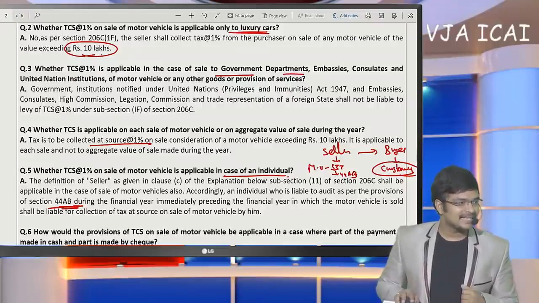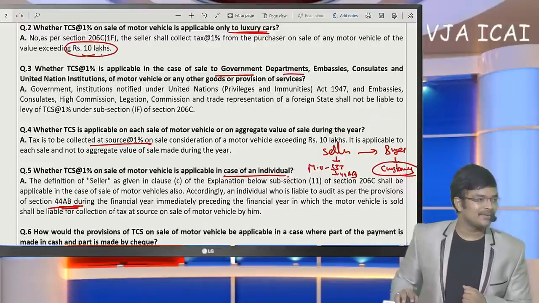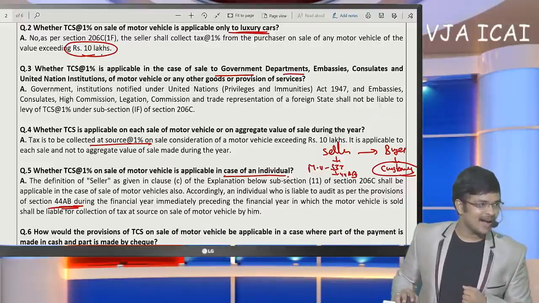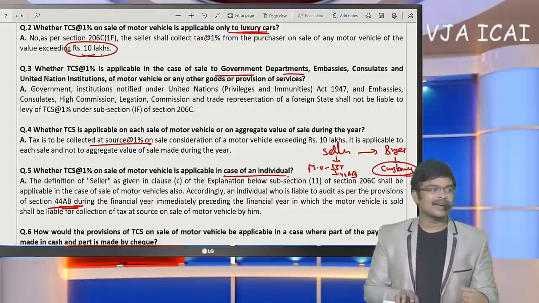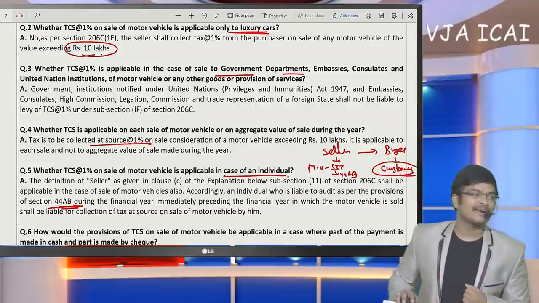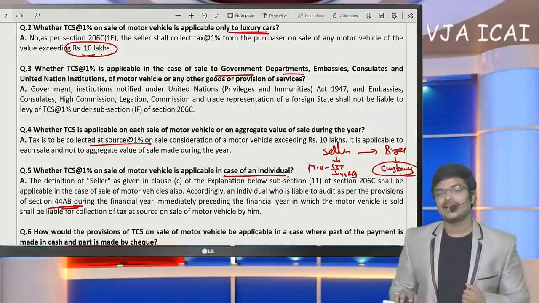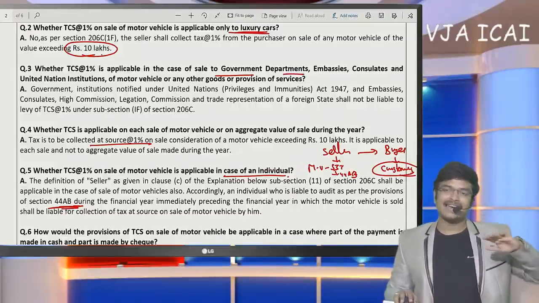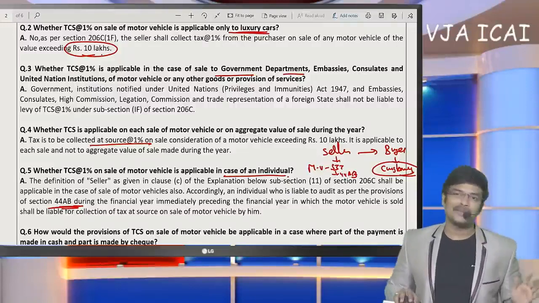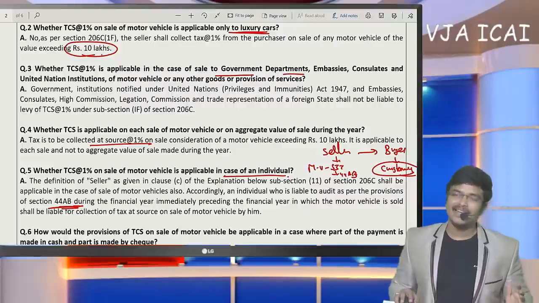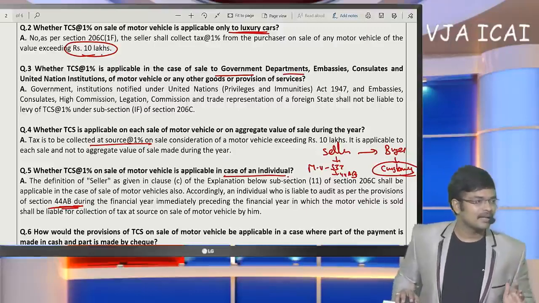Next, in case TDS is deducted on an audit fee provision, CA GST bill after signing the audit report next year, is he required to show that income of last year on accrual basis or in the current year? Sir, even though the client, if he had deducted TDS by 31st March, then we have to show it on accrual basis. If he has not deducted, we can show it in the next year.